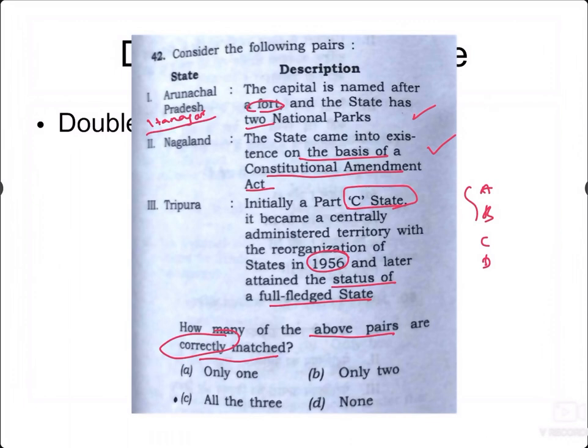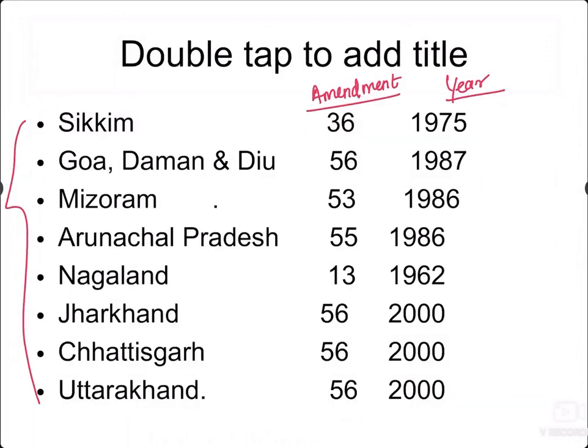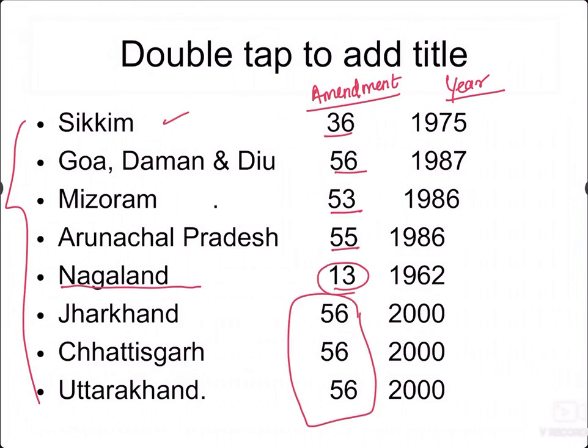Additional information on the Amendment Acts by which states were formed: Sikkim from the 36th Amendment Act, Goa, Daman and Diu on the 56th, Mizoram on the 53rd, Arunachal Pradesh the 55th, Nagaland the 13th Amendment Act, and Jharkhand, Chhattisgarh, Uttarakhand the 56th. These are things you should remember. So the answer is that all three are correctly matched.